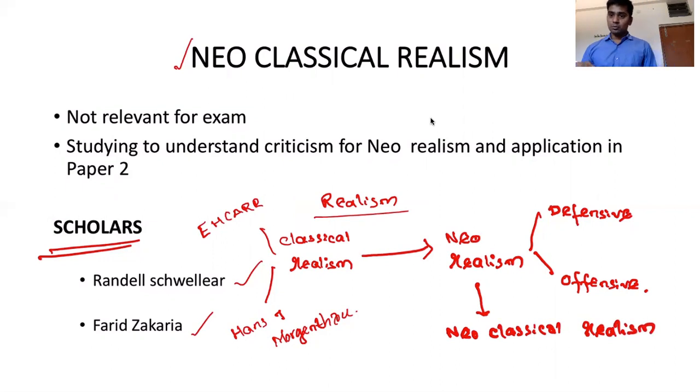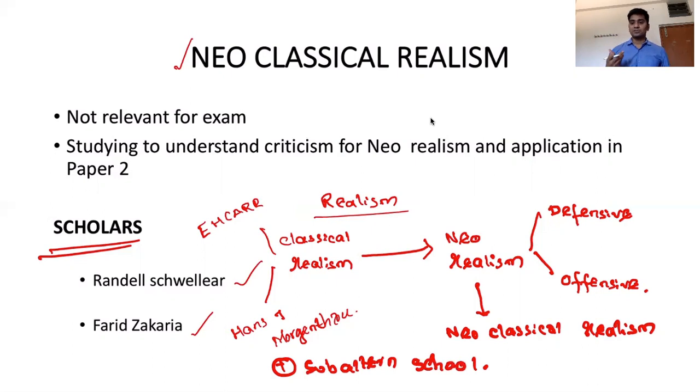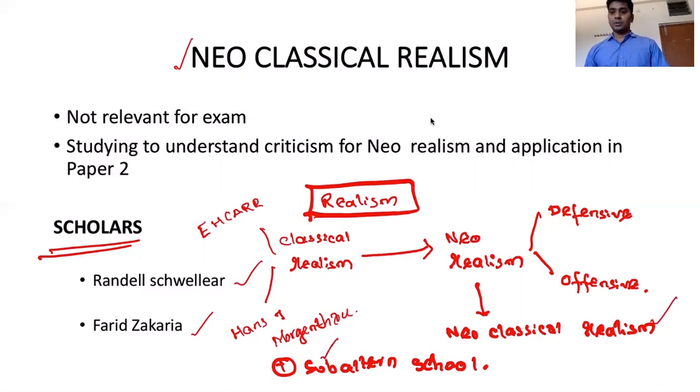Apart from this, we have one more school, finally we are going to the subaltern school. So these are the classifications in realism. We should know this classification. The moment we know this classification, we can be very sure of what we are going to read. So this is the realist school of international politics, and these are the sub-classifications in realism. Today we are going to see neo-realism, classical and subaltern realism. So I think it is clear.